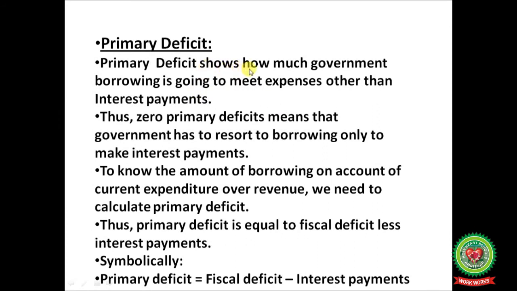Primary deficit shows how much government borrowing is going to meet expenses other than interest payments. So zero primary deficit means the government has to resort to borrowing only to make interest payments. To know the amount of borrowing on account of current expenditure over revenue, we need to calculate primary deficit. Thus, primary deficit equals fiscal deficit minus interest payments.